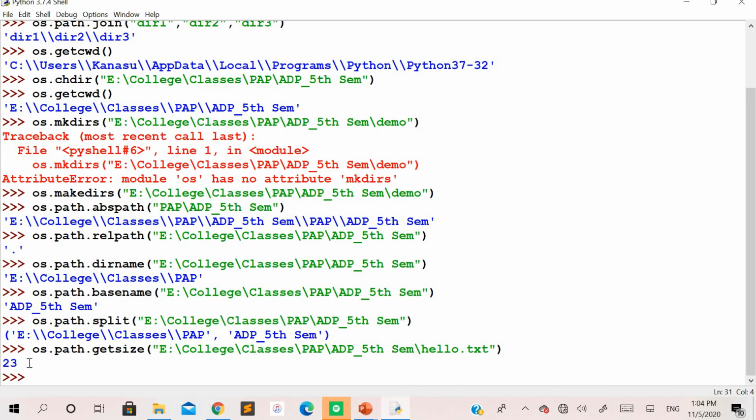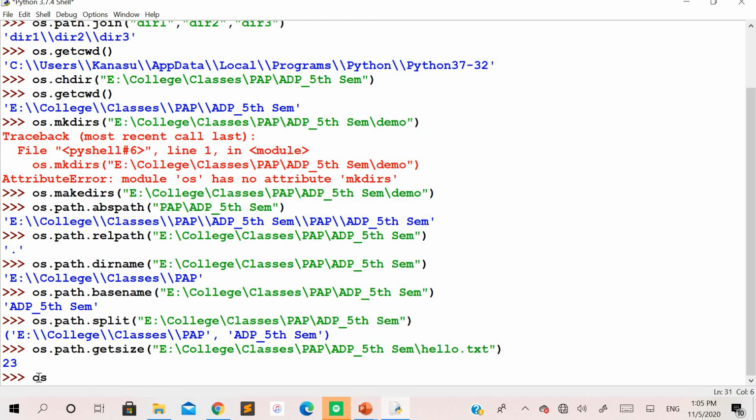It is not going to give you the unit. By default, whatever value you get is in bytes. So you need to use the getsize method on the module os.path, and specify the absolute path of that file. It will give you the size of the contents of this file in bytes.